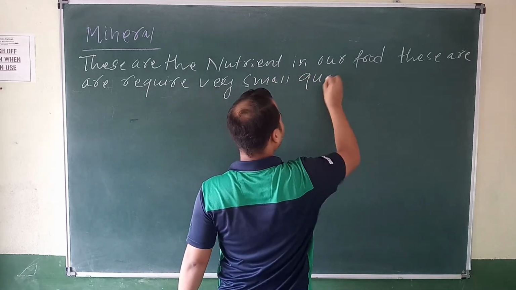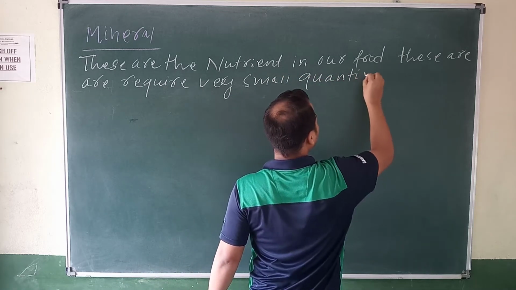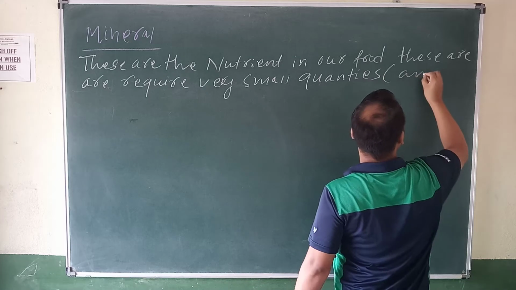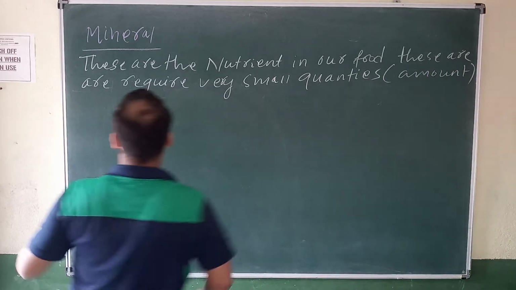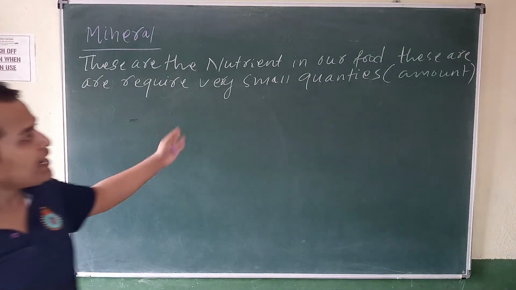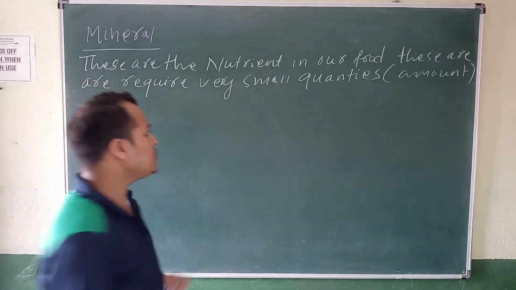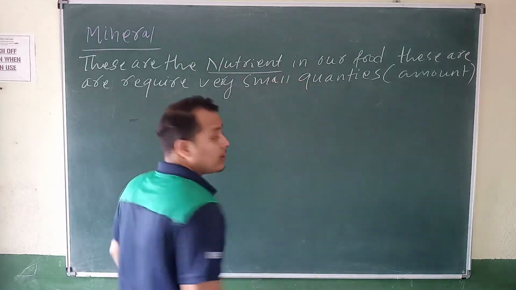You can write amount or quantities. Quantity means amount. So mineral, these are the nutrients in our food. It is a nutrient.